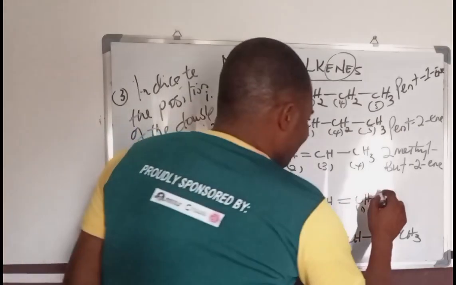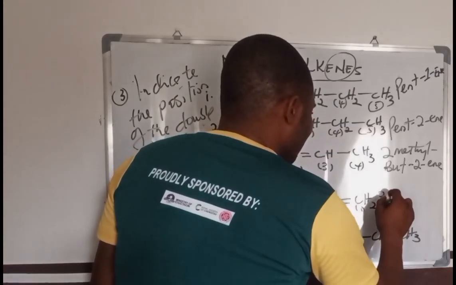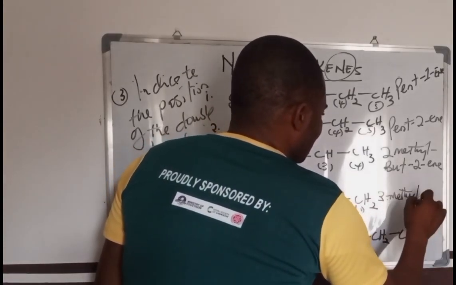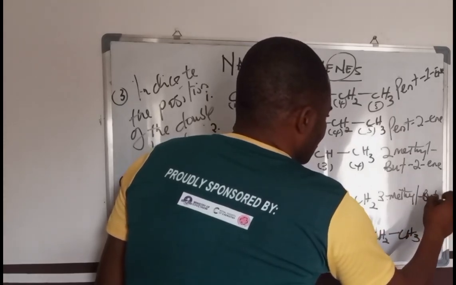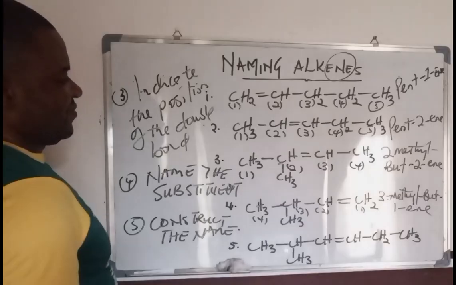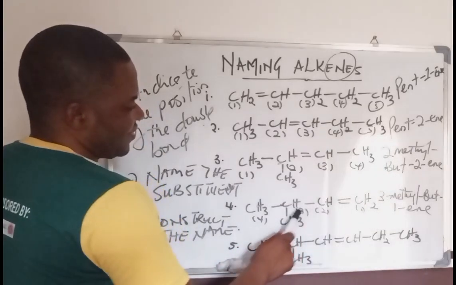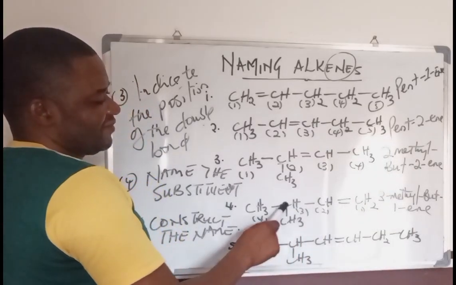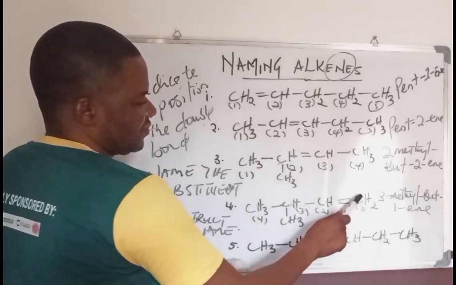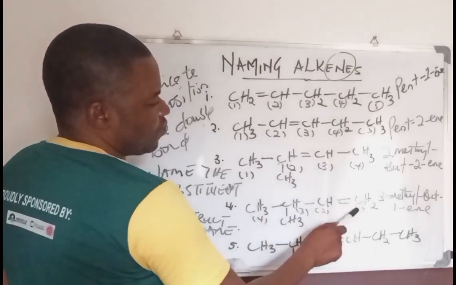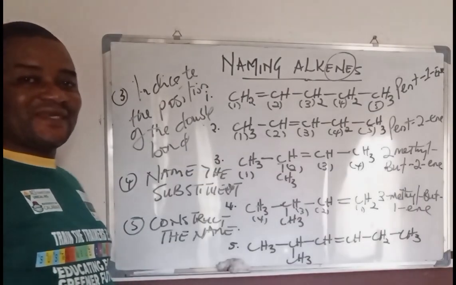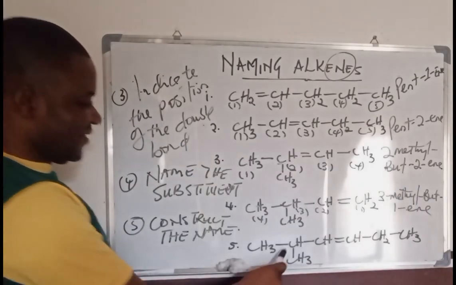So this is the 3-methyl group, but-1-ene. This is 3-methylbut-1-ene.